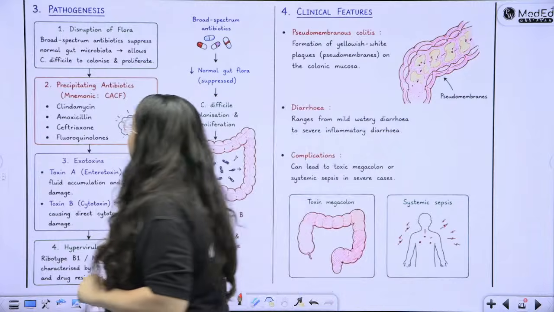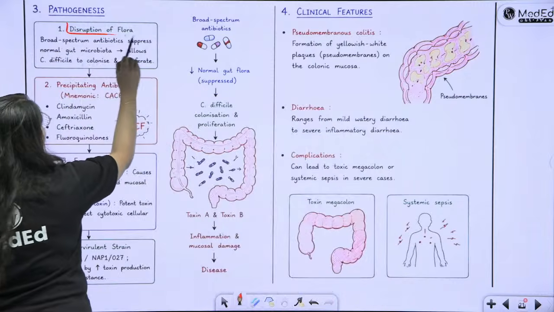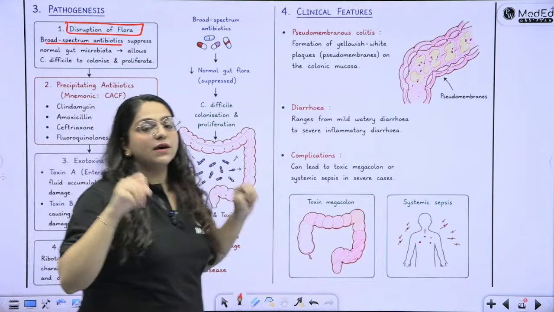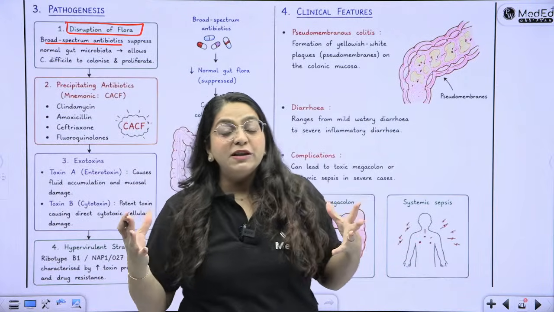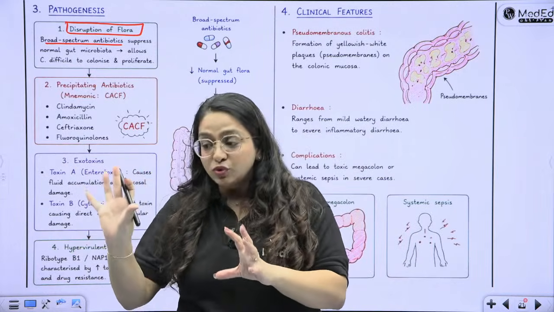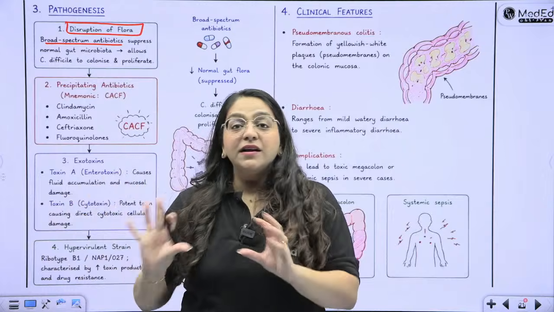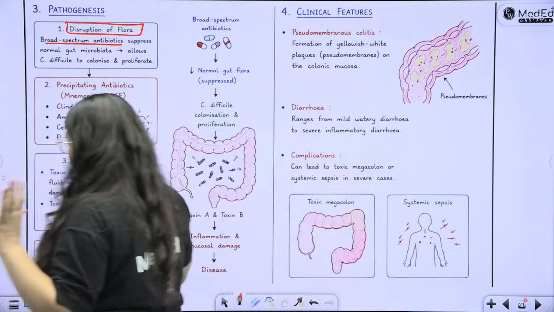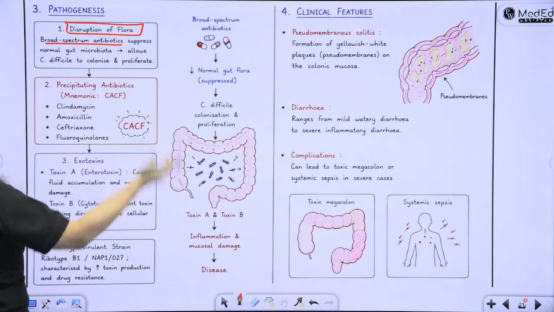How does it act? Basically, there is disruption of the normal flora because of use of broad spectrum antibiotics. That is the whole problem. Because the normal commensal flora keeps the C. difficile low. It tells him to shut up and sit. But now that the normal flora is lost, C. difficile is not able to sit quietly. It is now going to get excited and cause disruption.